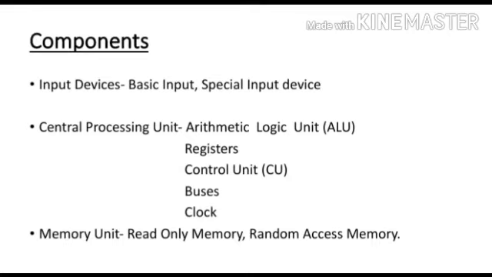Then the second one is random access memory, RAM. Random access memory is used to store data and instructions during the execution of programs. Contrary to ROM, RAM is temporary and is erased when the computer is switched off.